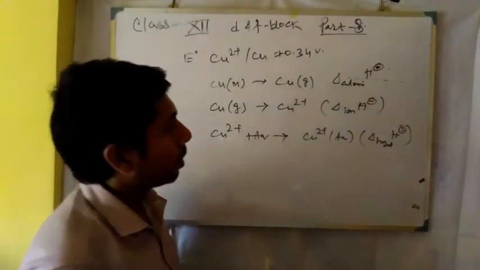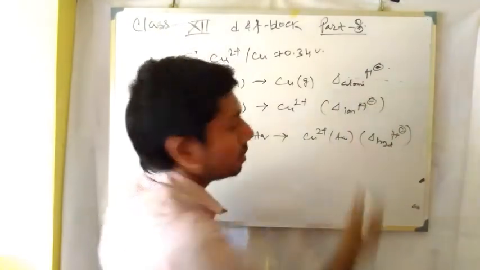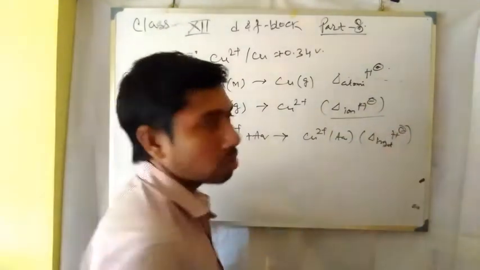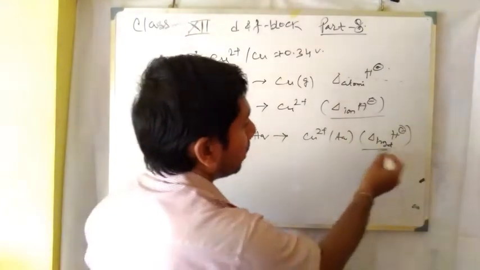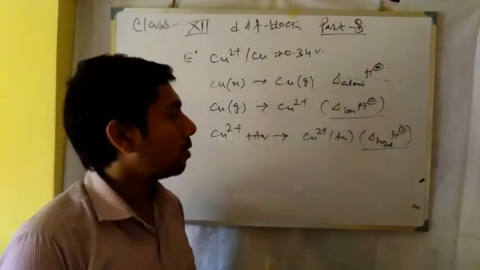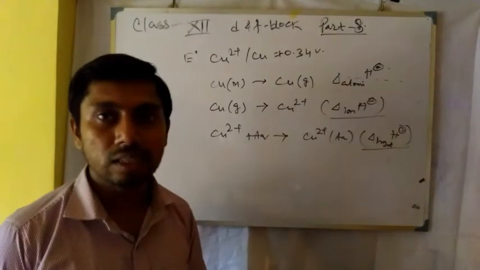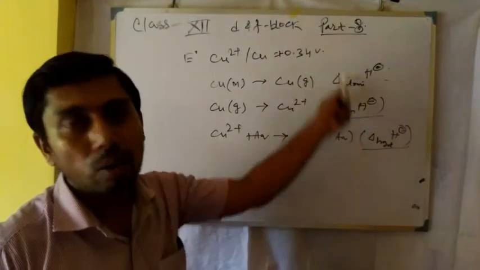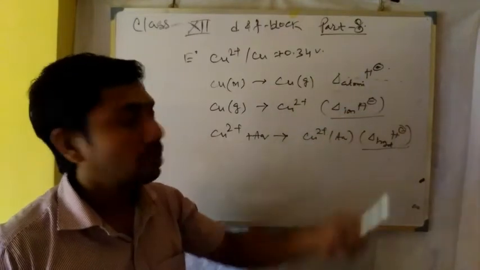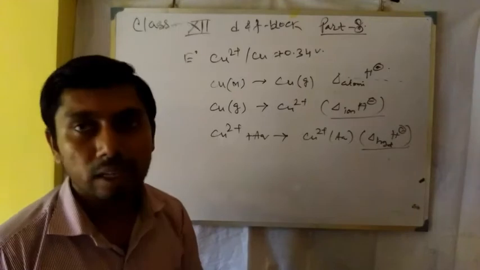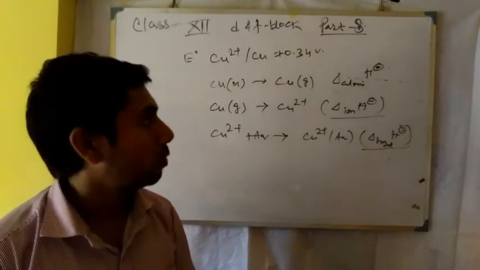Now in case of copper, energy is given to the system for atomization, and for ionization also energy is given to the system, and in delta hydration energy is liberated from the system. Now the value of delta H hydration is less in case of copper, which cannot exceed the value of delta atomization and delta ionization, and for this reason it comes with a positive E0 value.